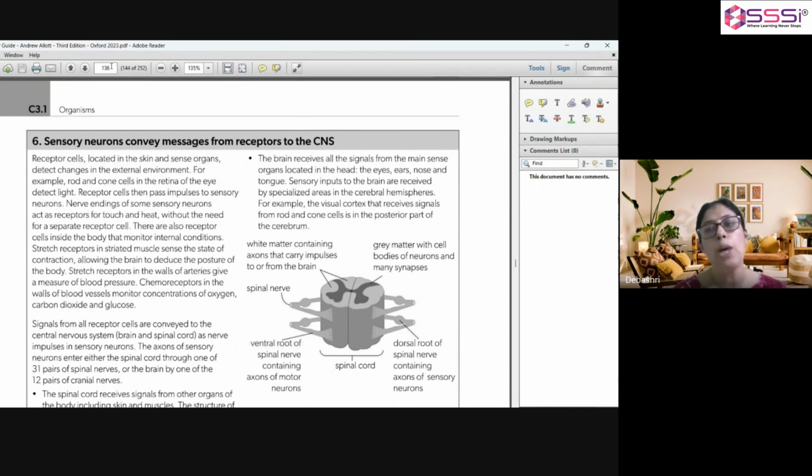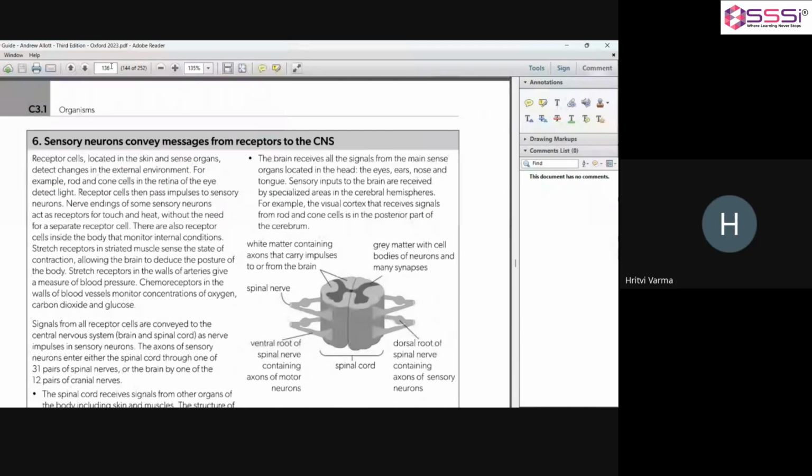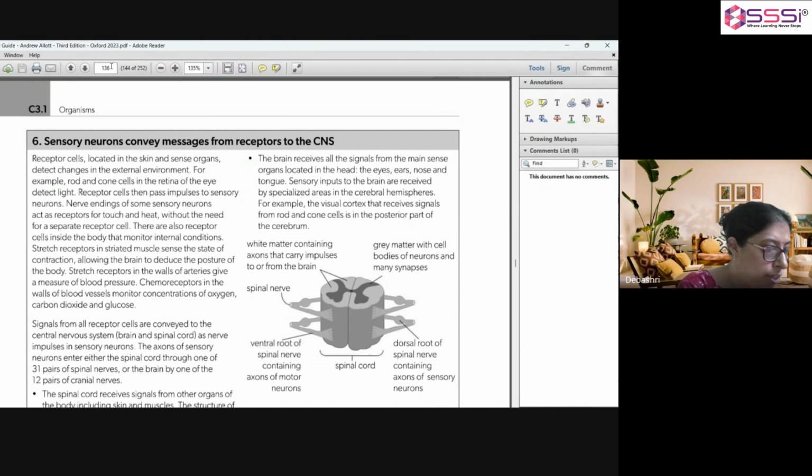Nerve endings of some sensory neurons act as receptors for touch and heat without the need for a separate receptor cell. Okay?